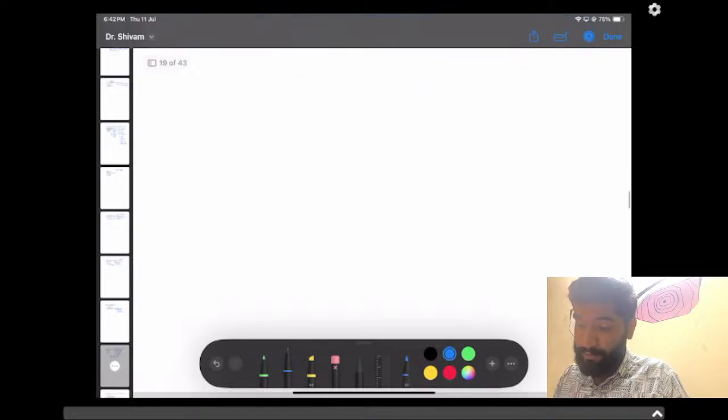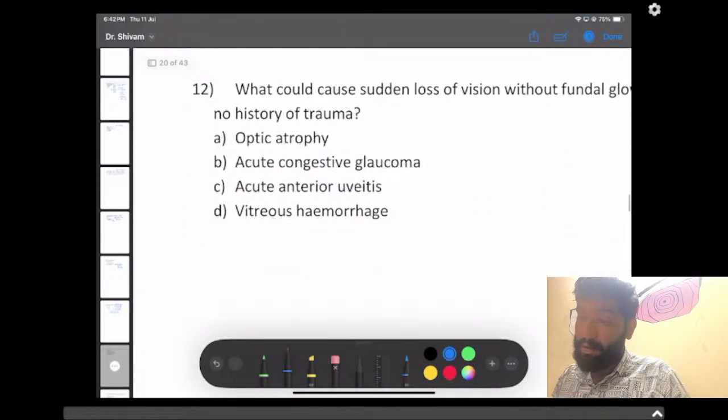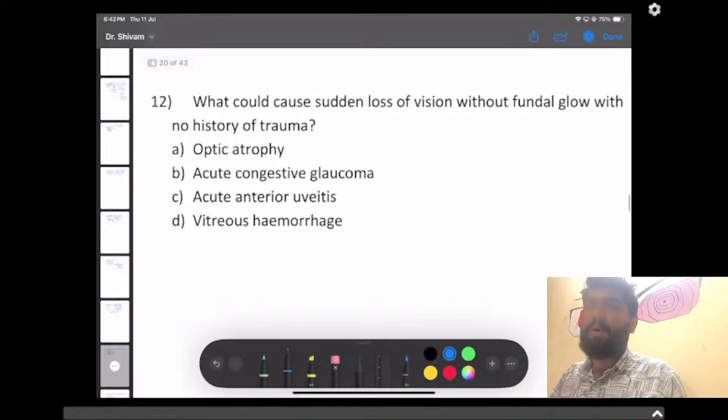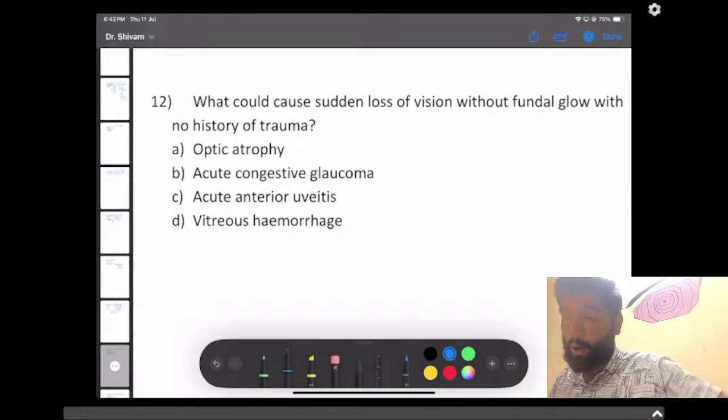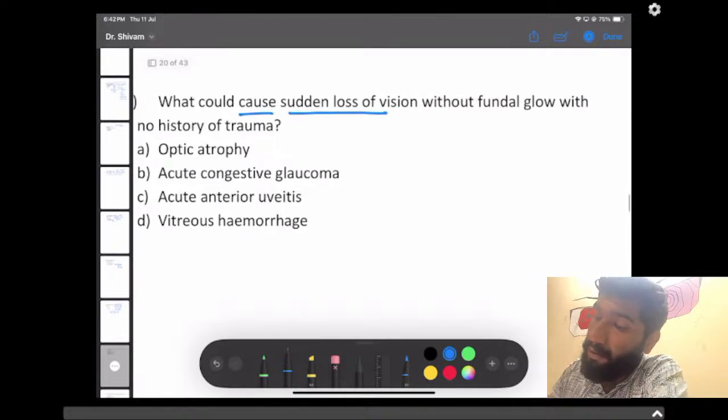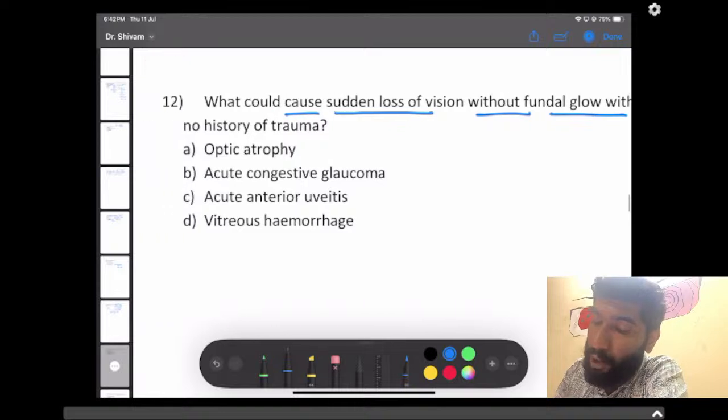Question number 12. Okay, this question was, I think, a little bit modern, we can say, because many of the students have marked optic atrophy, or some of the students have marked acute anterior uveitis. Okay, let's begin with the question. What could cause sudden loss of vision without fundal glow, with no history of trauma mentioned?